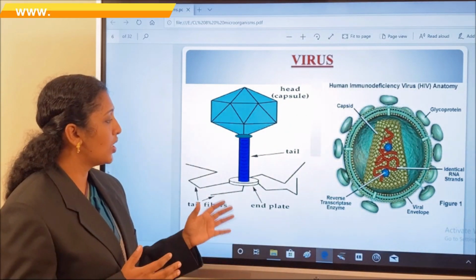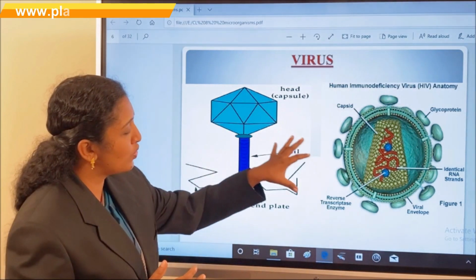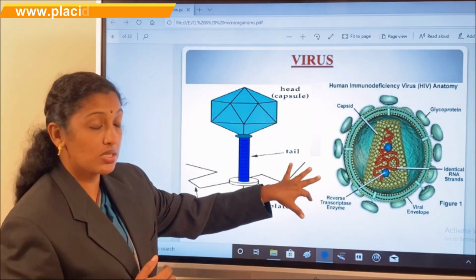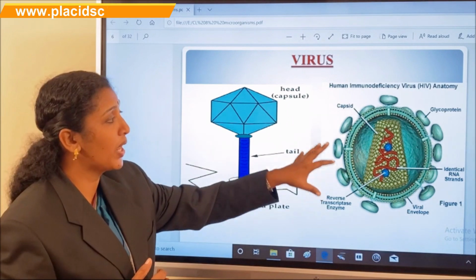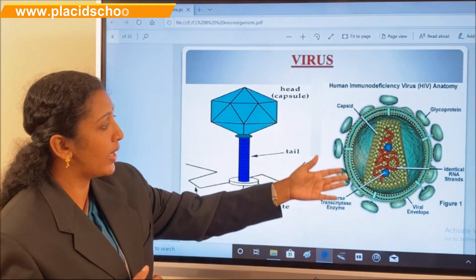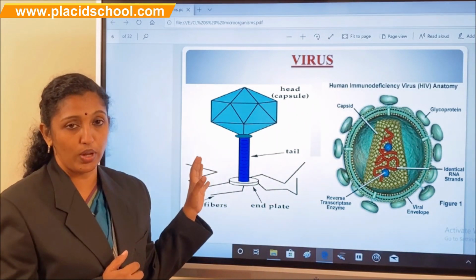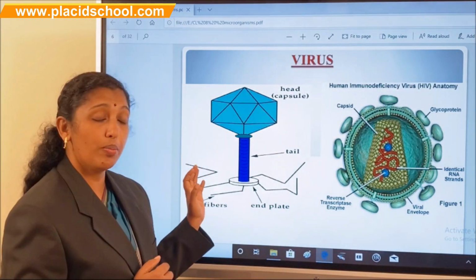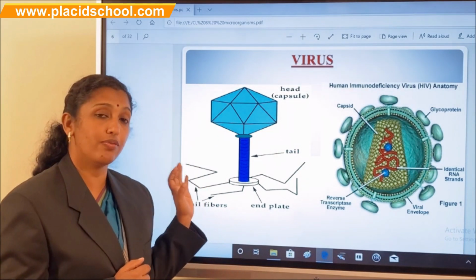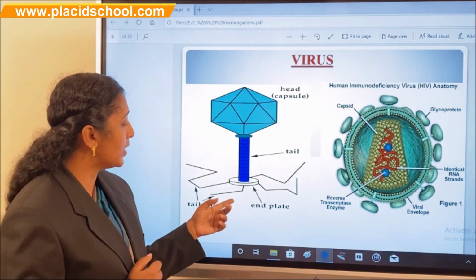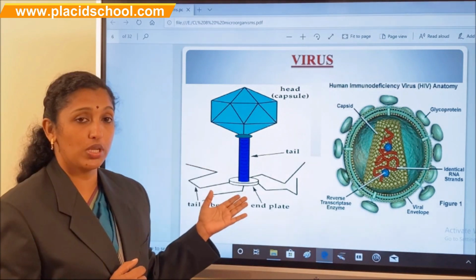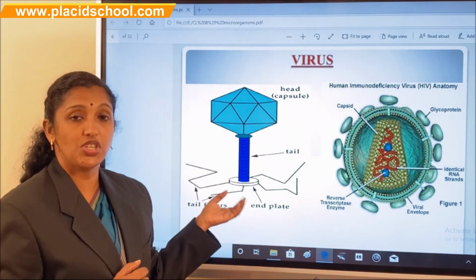But in this case, you can see a wonderful outer covering. Actually, it is not a cell membrane. It is made up of protein. You can see the glycoprotein present on the outer covering of the viruses, and the combination of this protein is different in different viruses. Inside this protein coat, there is only the genetic material.